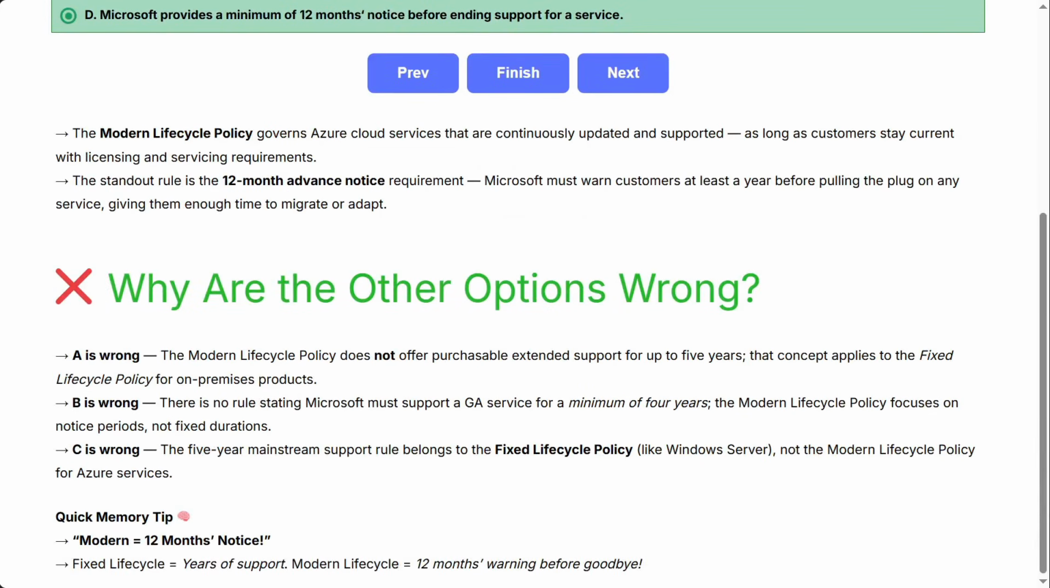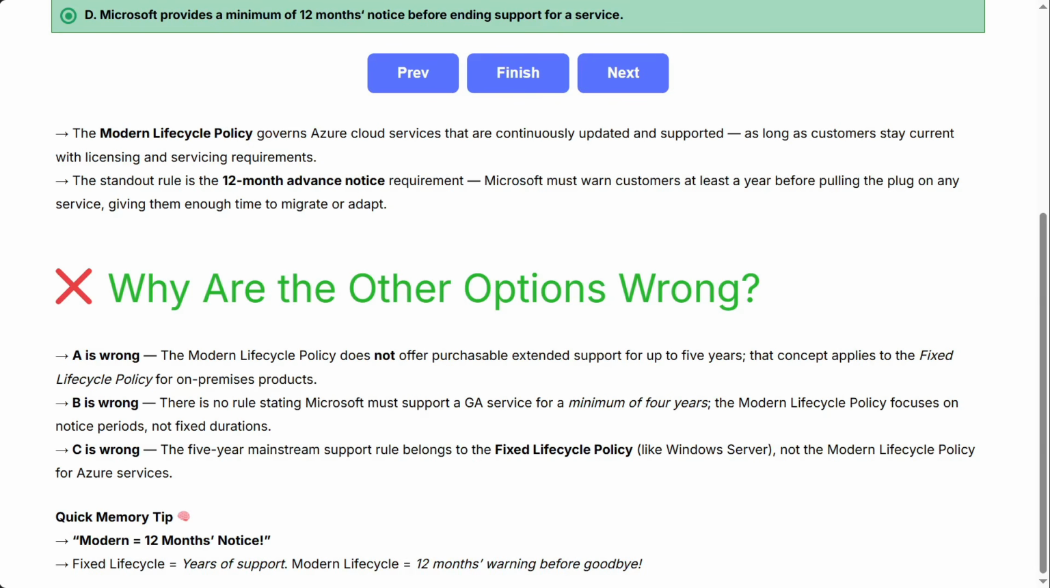The modern lifecycle policy governs Azure Cloud services that are continuously updated and supported, as long as customers stay current with licensing and servicing requirements. The standout rule is the 12-month advance notice requirement. Microsoft must warn customers at least a year before pulling the plug on any service, giving them enough time to migrate or adapt. Why are the other options wrong?